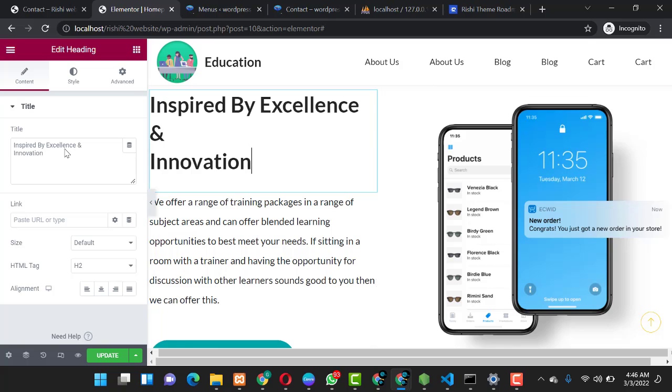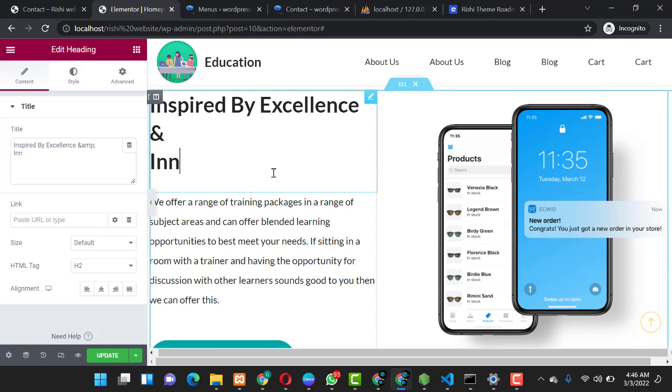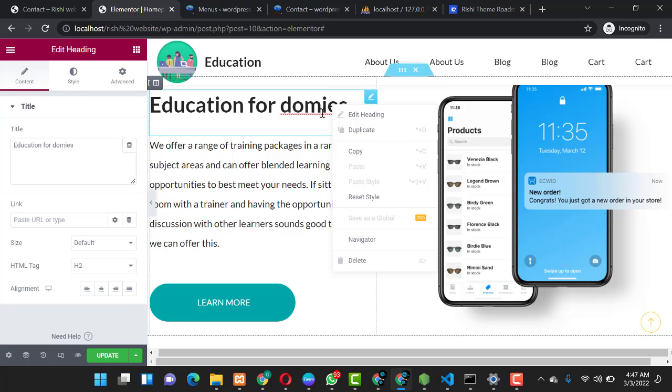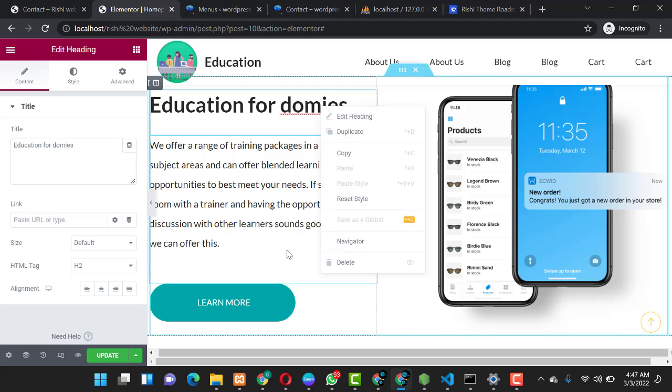So you can see, click over this text here, double click, so you are free to type in here. So you can erase what is here. Maybe you don't want a title, or you want a title which you can still be, education for dummies, or whatever you want to write over there. So you can just fit it in here. So guys, this is basically it.